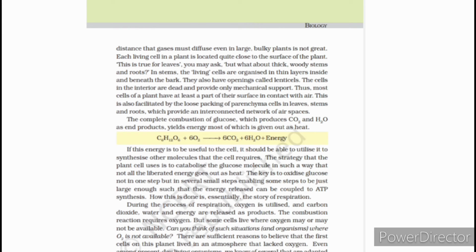So this is also facilitated by the loose packing of parenchyma cells in leaves, stems and roots, which provide an interconnected network of air spaces. As we all know, the combustion of glucose, and glucose comes from carbohydrates, produces CO2 and H2O. In turn, it will give the energy. That means the combustion of a glucose molecule in the presence of oxygen gives out CO2, water and energy.